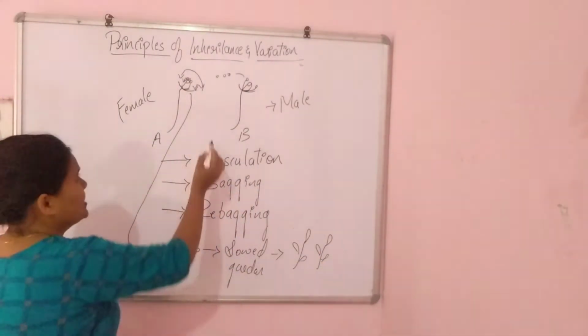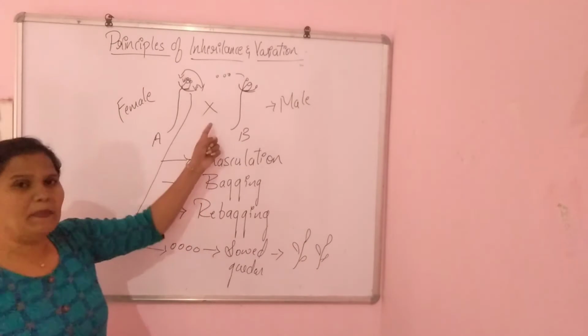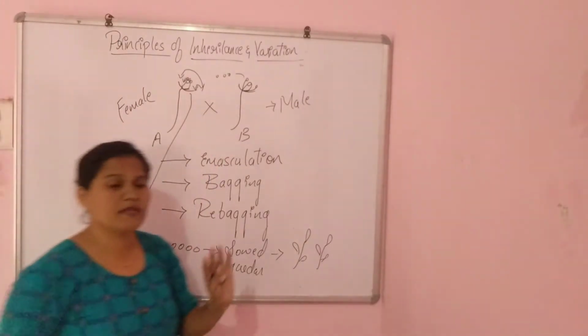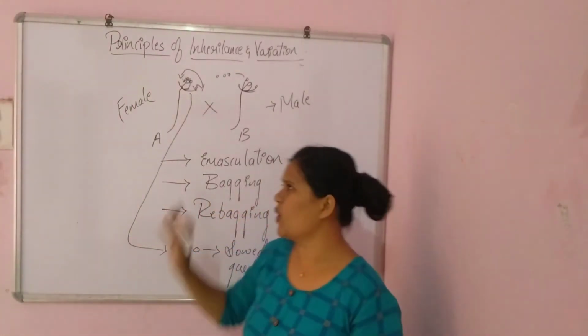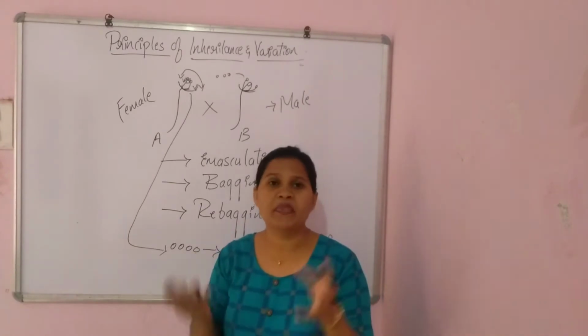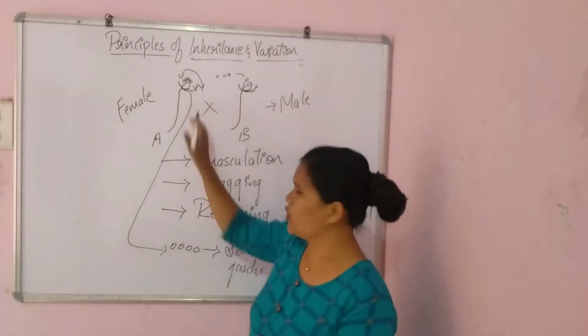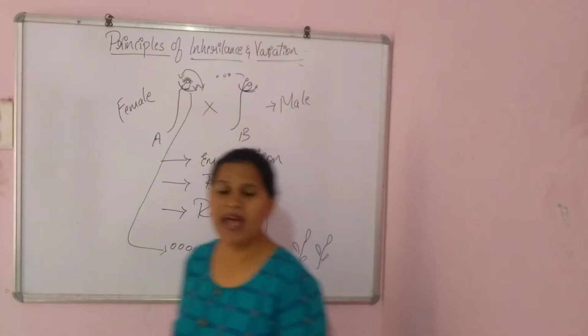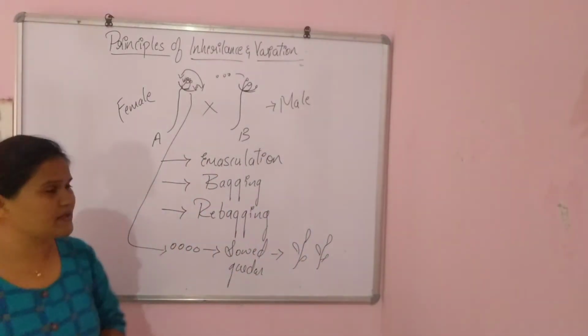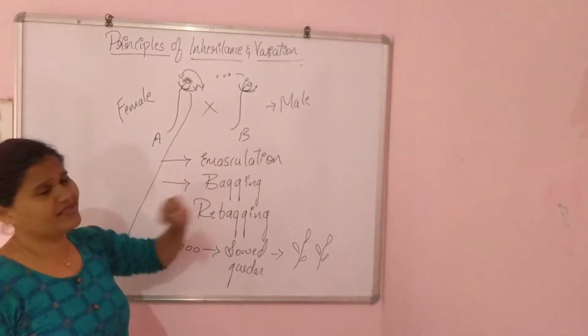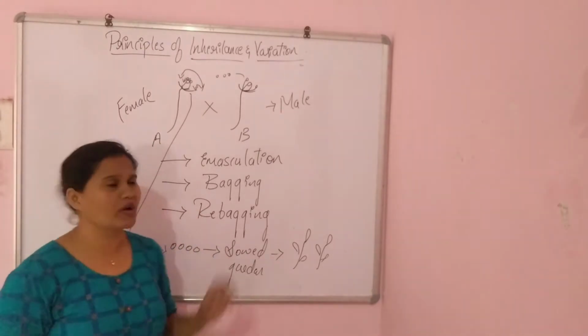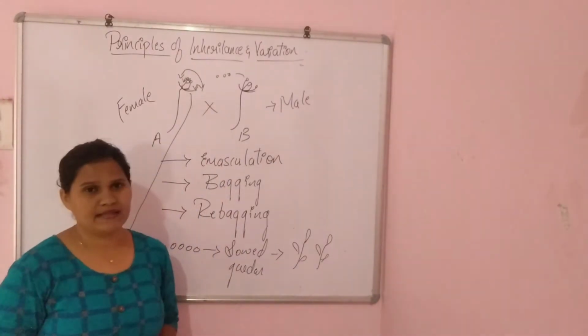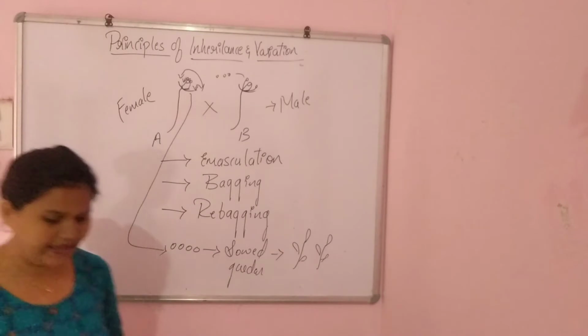See here, the crossing has taken place, right? So these are the steps of how Mendel worked on the pea plant, or how he gathered the seeds by doing this cross pollination. Have we got it? This is how the fertilization took place, how Mendel worked on these two pea plants. This is how Mendel did his work.